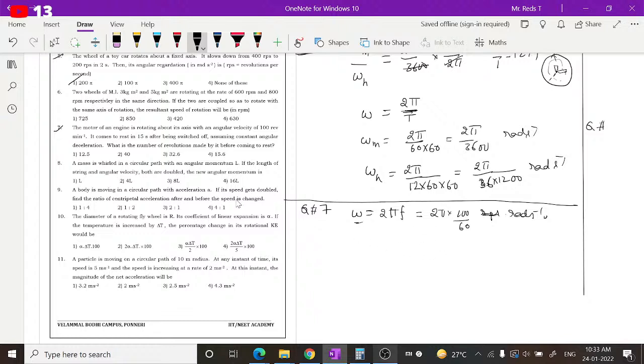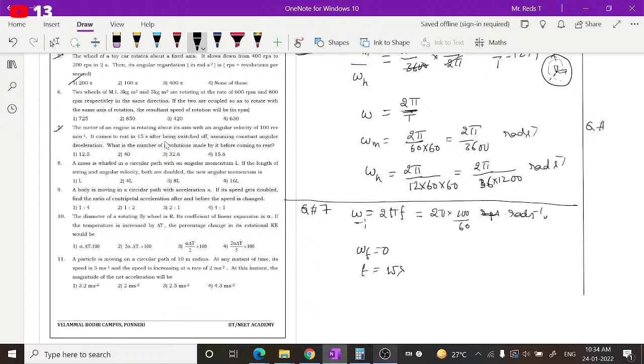And what else is given? The motor is revolving with this speed. It comes to rest. It comes to rest means the initial angular velocity is this, and the final angular velocity is 0, as it is coming to rest. So you can write it as 0, and it takes a time of 15 seconds for this purpose.